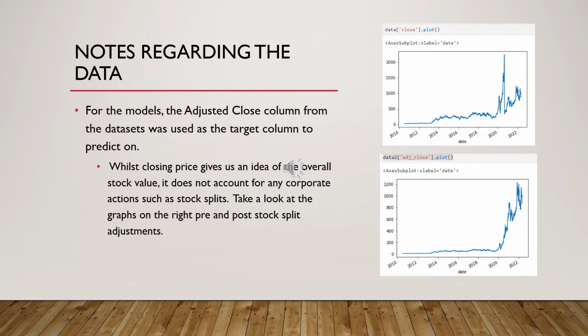A couple notes for the data sets and the models is that the adjusted close column from the data sets was used as a target column to predict on. You would think that we'd be using the close as the predicted column, but we are using the adjusted close because that takes into account any corporate actions such as stock splits. So if you take a look at the top and bottom graphs, the stock split adjustment is the one on the bottom. And you can see that there's a huge difference in the range of both of them.